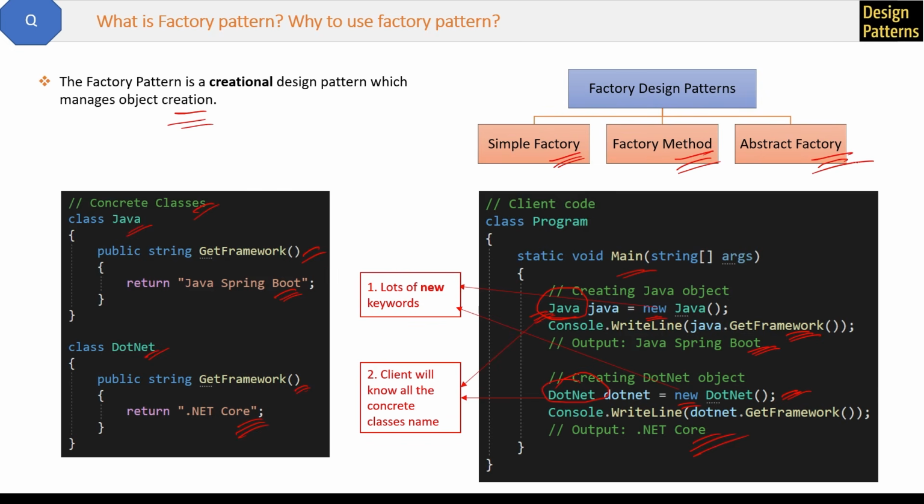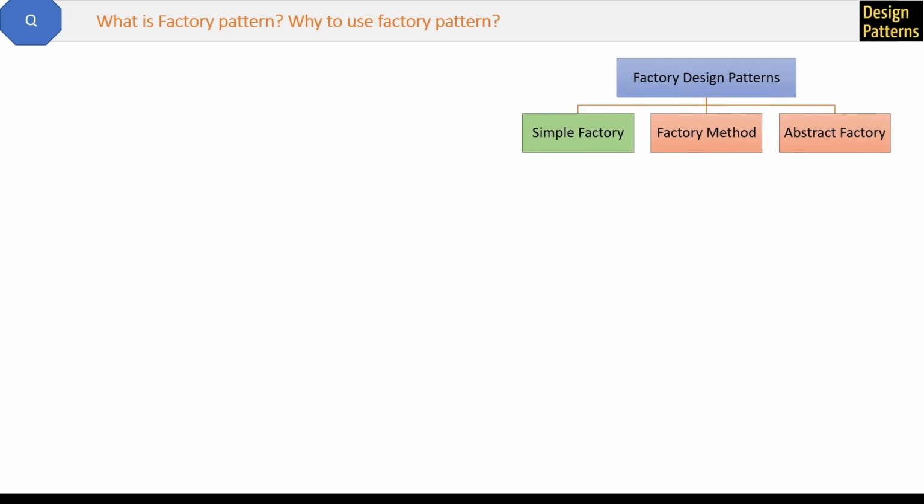In this question we will use the simple factory pattern, and if you know it, only then can you understand the abstract factory and factory method. Okay, so in an upcoming question we will explain factory method and abstract factory.